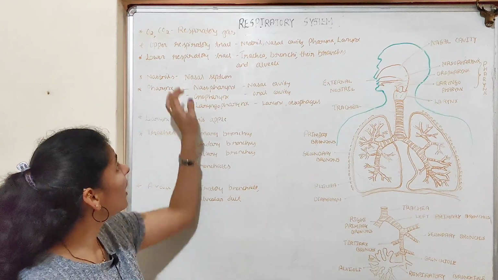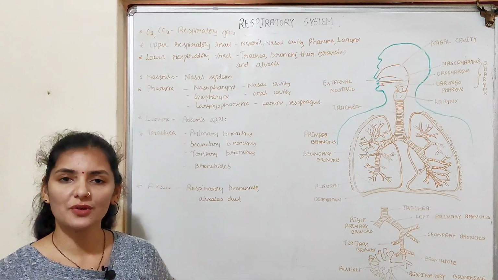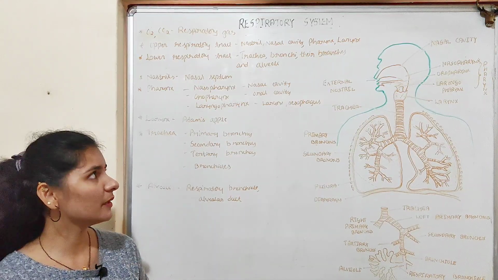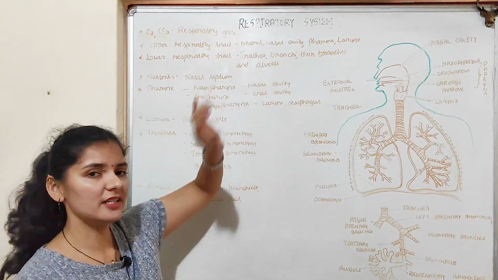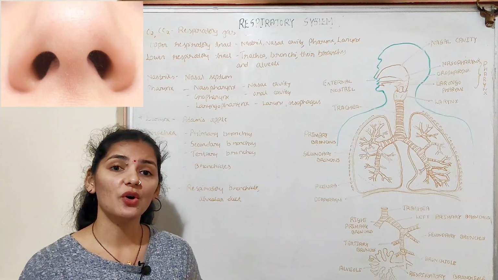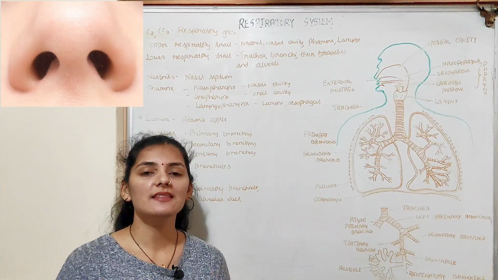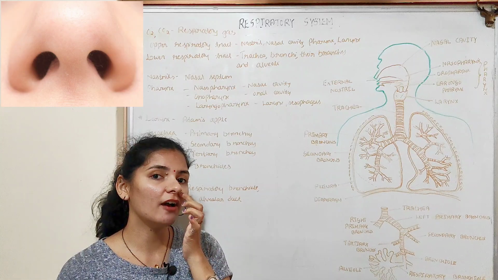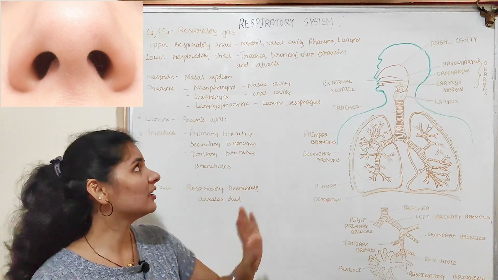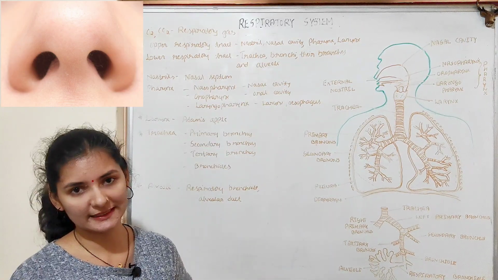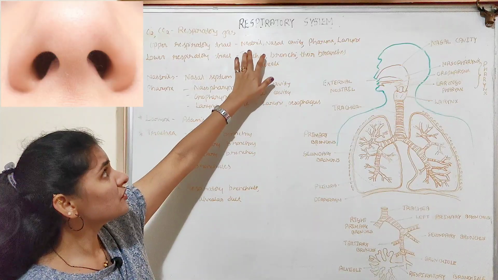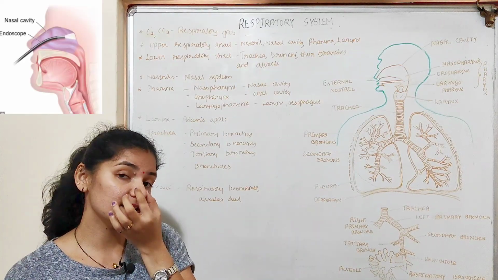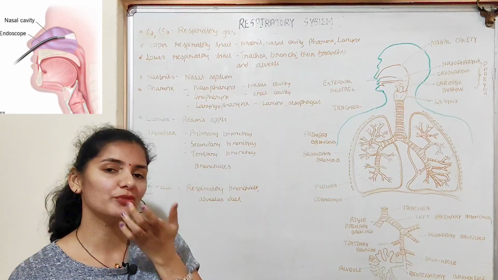First, we'll talk about the upper respiratory tract, from which the respiratory system begins. So the human respiratory system begins with the first part, that is the nostril. Nostrils, or the external nares, are nothing but the openings of the nose. So whatever openings we have above the upper lip are nothing but the nostrils or the external nares. So this nostril or the external nares leads to the nasal cavity. The nasal cavity is nothing but the space of the nose.